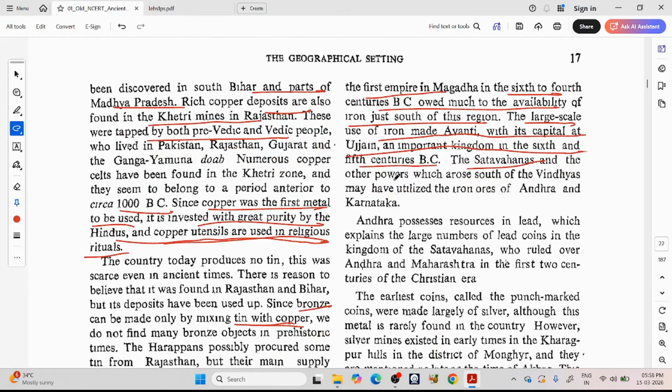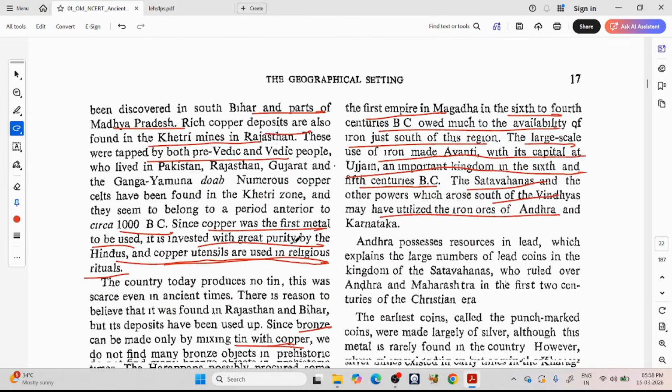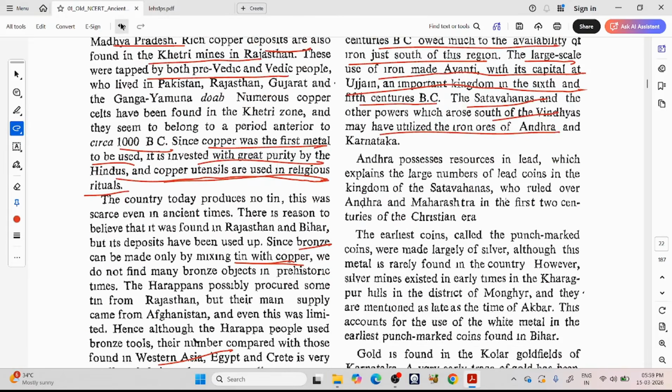The Satavahanas and other powers which arose south of the Vindhyas may have utilized the iron ores of Andhra and Karnataka. So iron ores of this region may have given power to the Satavahanas of this region. So there is a clear linkage between minerals and the development of kingdoms. Minerals are available based on geography, so it is mineral geography, economic geography.